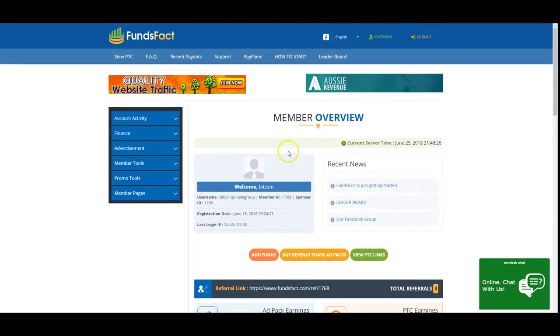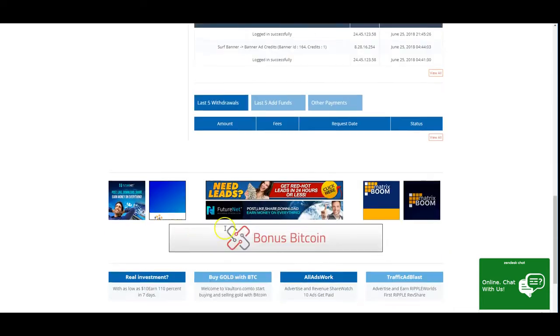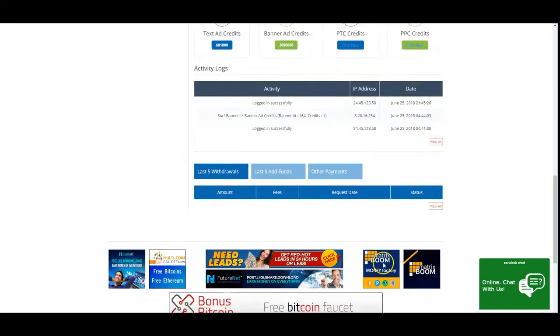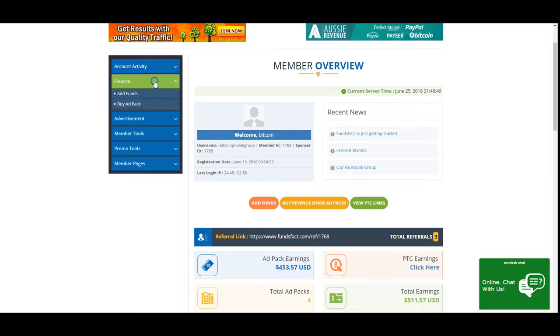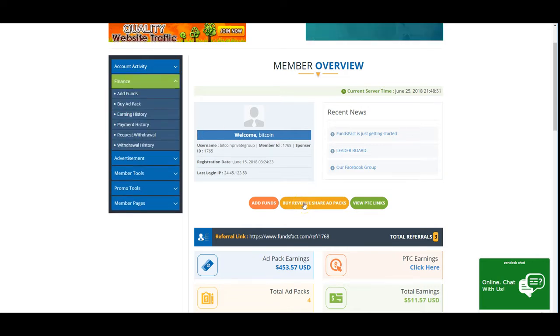If you don't know what this is, it's basically you are buying ad packs. You are buying advertisements. You're buying banner ads. Okay, over here you can see banner ads. As you're buying these ads, they'll pay you 5% each day in interest. So let's say if you put in $250, for example,